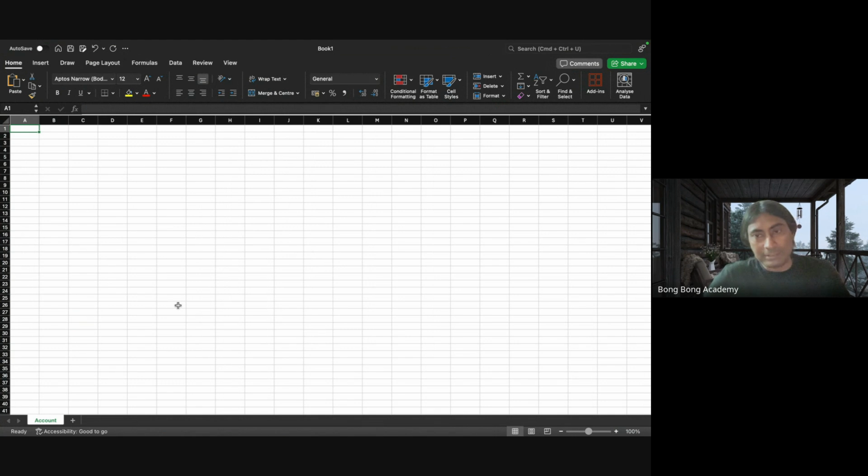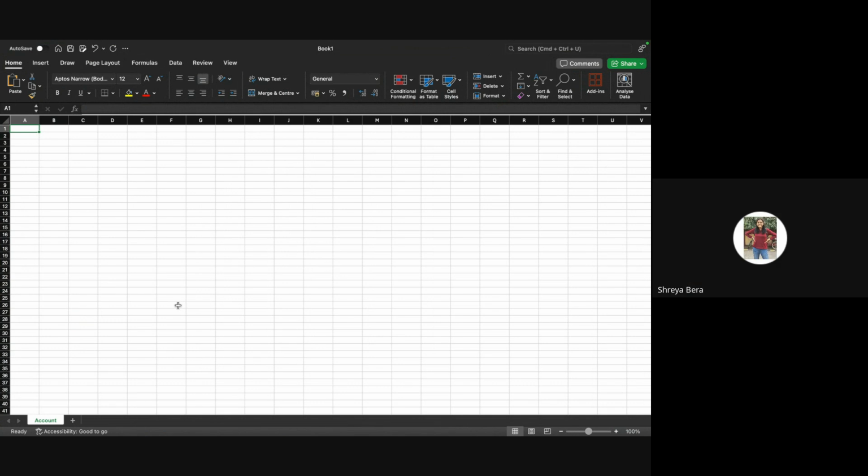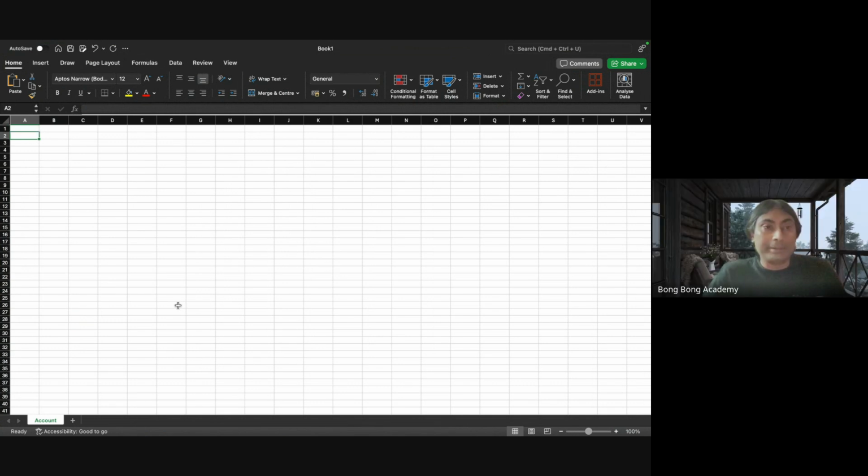Now give me an example. TCS, CTS. That means name of the company, right? The company information, right? So what would be the typical column header? One would be the name of the company. Then you can have phone number, the address, official email ID, right? Different kinds of fields can be there, right?